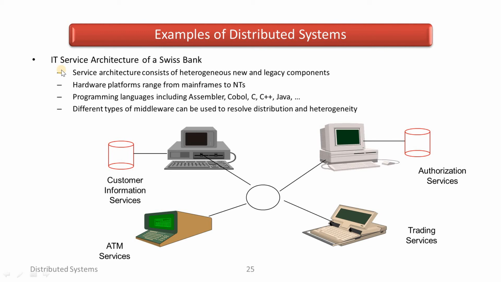Examples of the distributed system: IT service architecture of a Swiss bank. How the Swiss bank architecture takes place with the help of the distributed system. The service architecture consists of heterogeneous new and legacy components. Hardware platforms range from mainframe to networks. Programming languages including assembler, COBOL, C, C++, Java, etc. Different types of middleware can be used to resolve distribution and heterogeneity.